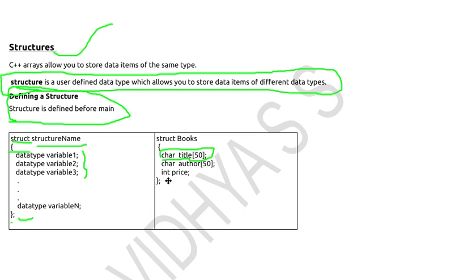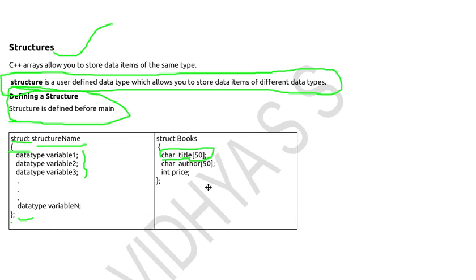The next is I need to store the price. For storing the price, I need an integer variable, that is int price. After the definition, I have closed the structure definition, that is the curly brace and the semicolon. All these things will be done before the main.